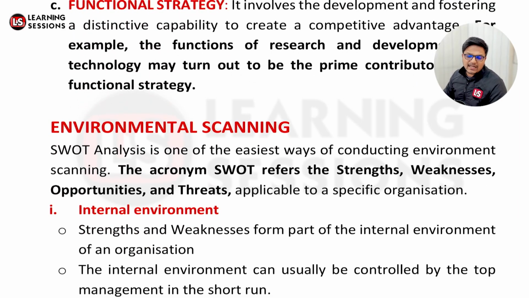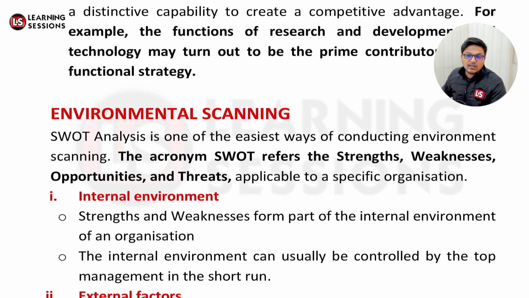After that, it's related to environmental scanning. Now, for environmental scanning, we do the SWOT analysis. SWOT is strengths, weaknesses, opportunities, and threats. This is one of the easiest ways to conduct environmental scanning, right? If we talk about the internal environment, in that case S and W can help you. Strengths and weaknesses form a part of the internal environment of the organization. What are your strengths, what are your weaknesses? The internal environment can usually be controlled by the top management. It is definitely controlled by the top management.